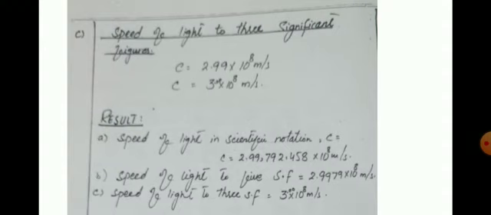As a result, we get part A, speed of light in scientific notation, c is equal to 2.99792458 into 10 power 8 meter per second. For part B, the result is the speed of light to 5 significant figures. Then we have 5 digits, that is 2.9979 into 10 power 8 meter per second. And for part C, the result is the speed of light to 3 significant figures is 3.00 or 2.99 into 10 power 8 meter per second.